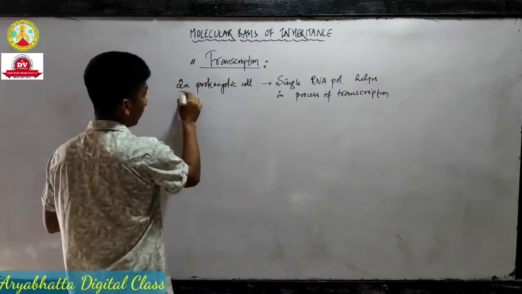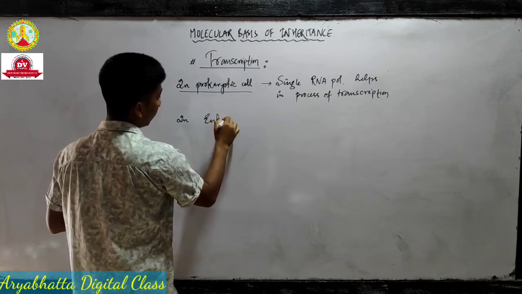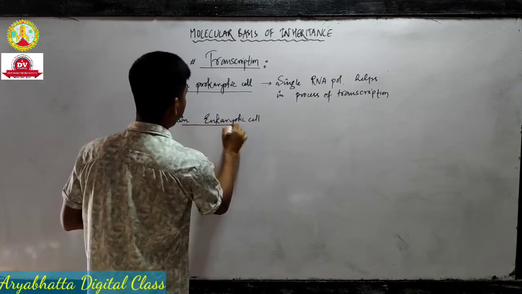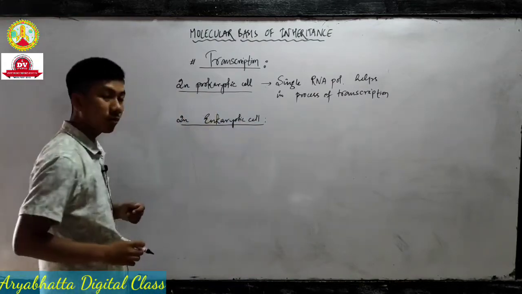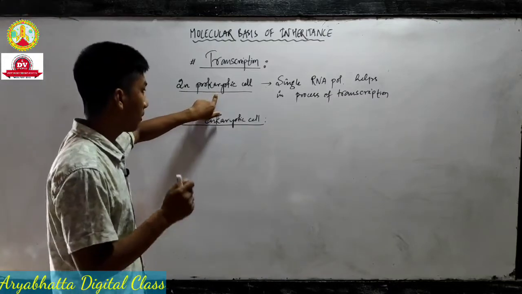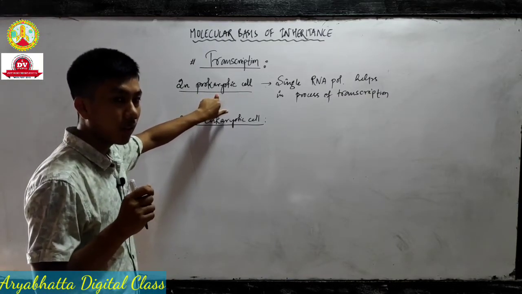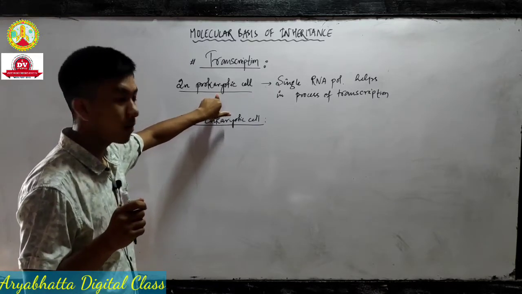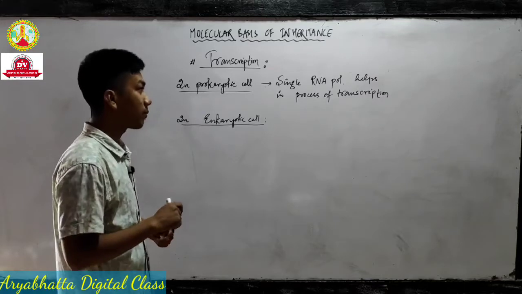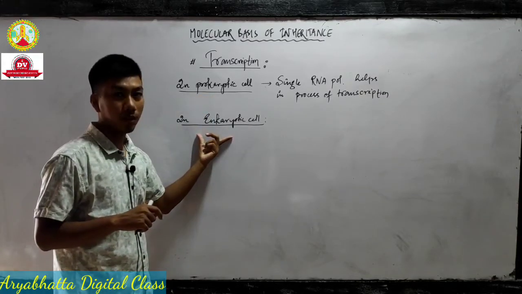In eukaryotic cells, that means in case of our cells or higher living organism cells, what is pro and eu? Pro means early forms. Karyon is the word for nucleus, so pro means early nucleus. Eu means later or modern nucleus. So this was the first evolved cell, and this was the modified form of cell.